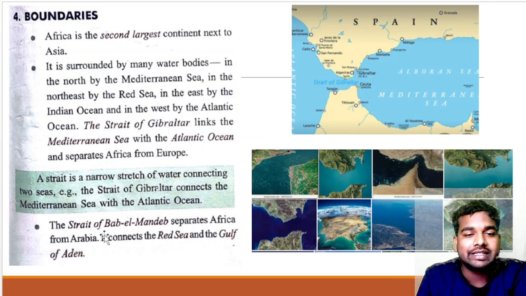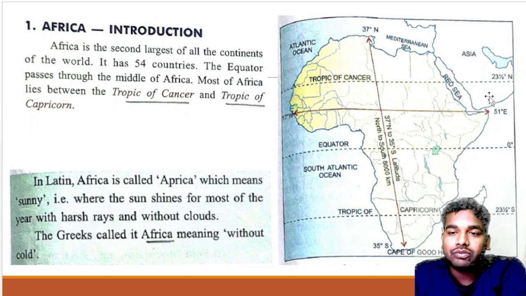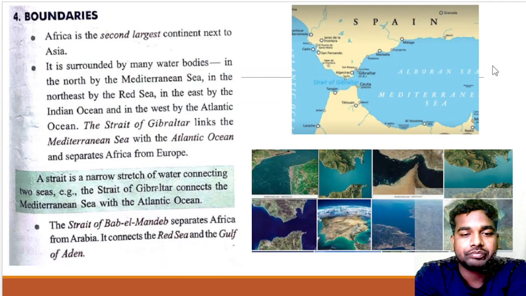Now you will find that the strait of Bab el Mandeb separates Africa from Arabia, and it connects the Red Sea and the Gulf of Aden. Look in the map. This is Bab el Mandeb. This is going to separate Africa and Arabia. The Red Sea connects with the Gulf of Aden. This region is the Gulf of Aden, and that is the strait of Bab el Mandeb. Okay, I think up to here it's okay.